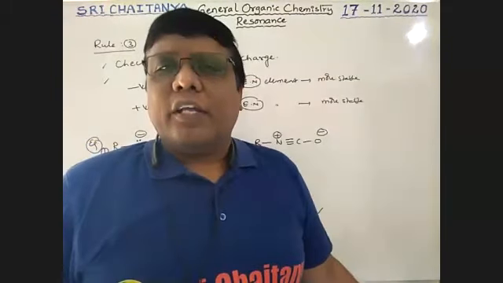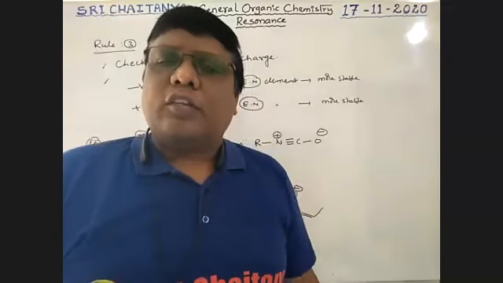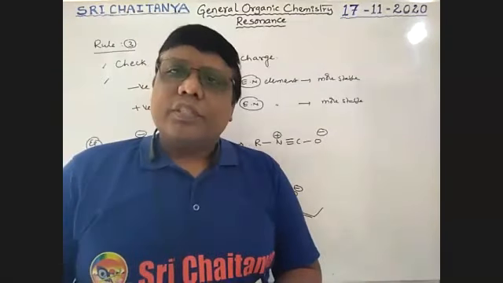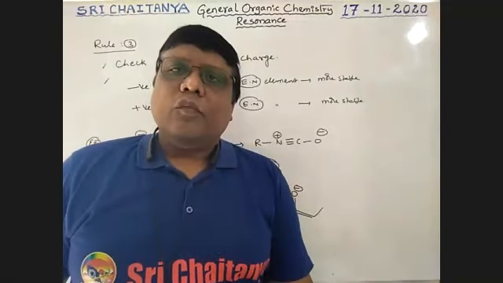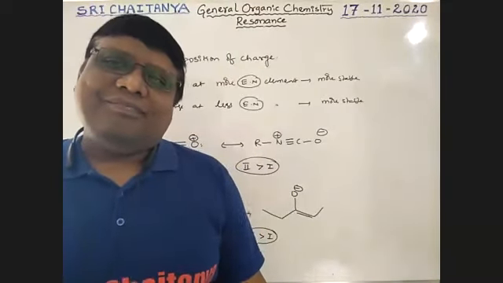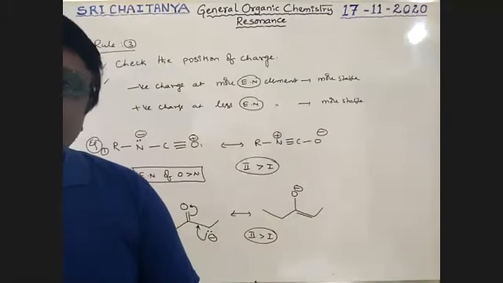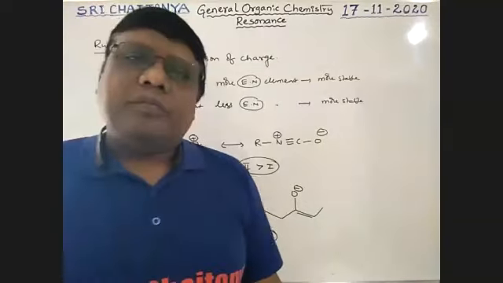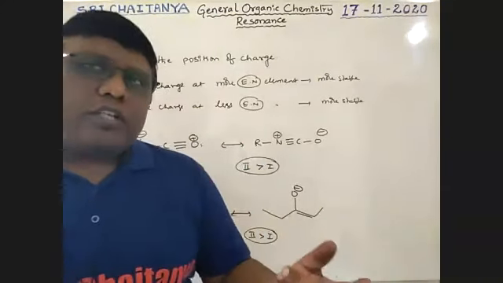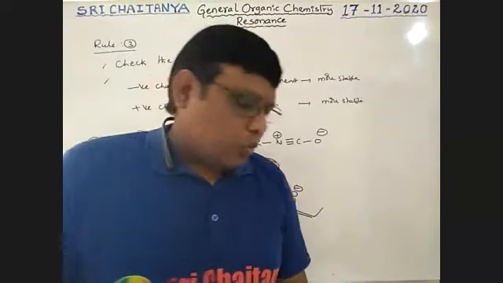So first, what is rule number 1? First rule: more pi bonds, more stable. If that rule fails, what about the second one? Tell me, what is that second one? Yes, charge separation. Next, the third one: the more electronegative element must get the negative charge. Next, the fourth one, rule number 4.